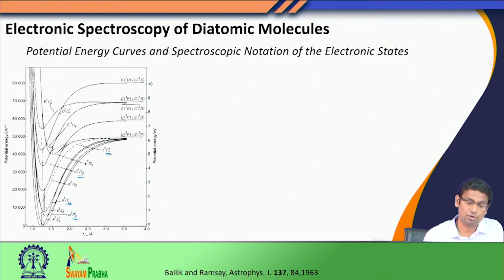One thing that you should notice here is that all these electronic states resemble the potential that we used in vibrational spectroscopy, and particularly when we discussed the anharmonic potential, it resembles the Morse potential. At larger values of r, the curve flattens, and this allows molecular dissociation.